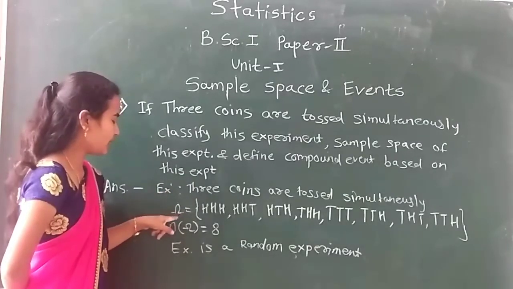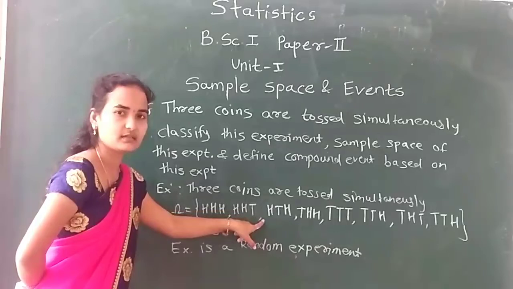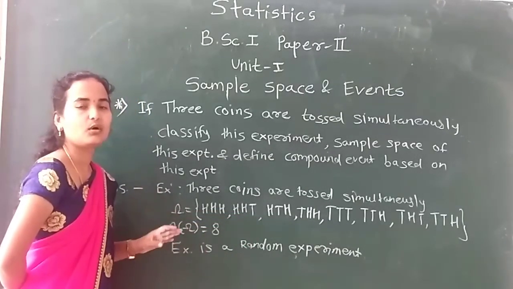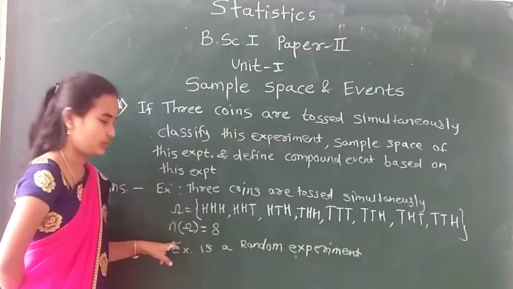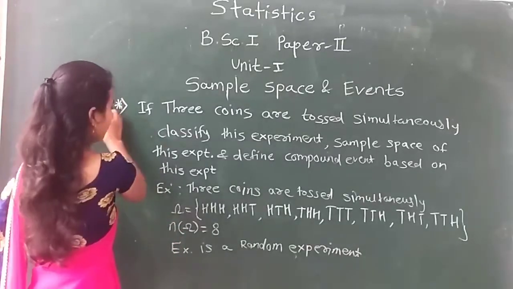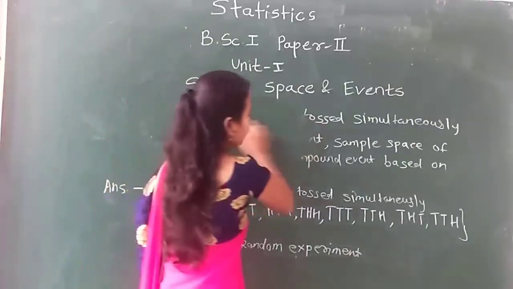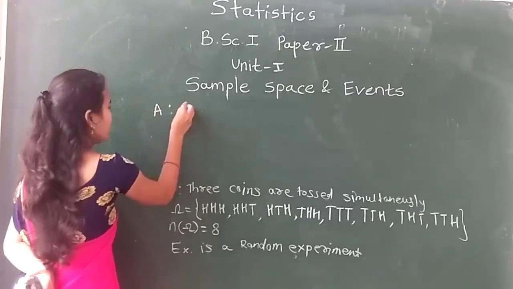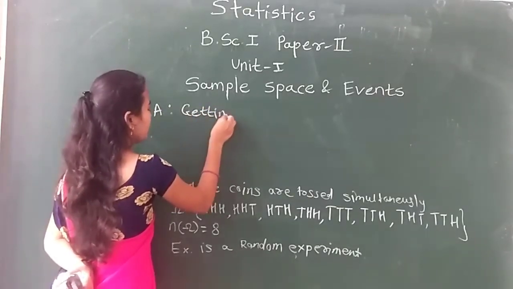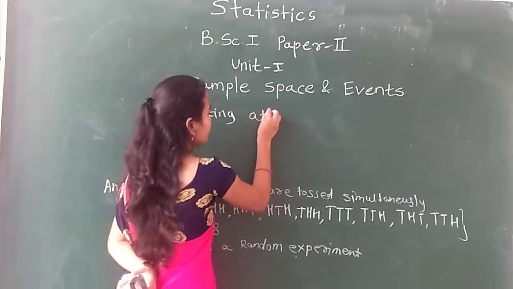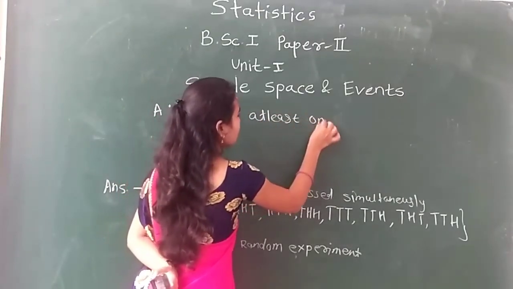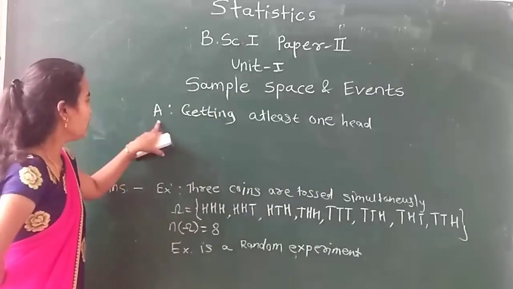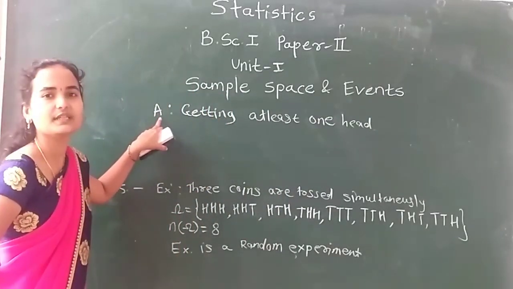Now see, my omega contains 8 elements, so we have to define an event which consists of more than one possible outcome. I define event A as getting at least one head. This is my event A. Then what are the possible values of this event A?